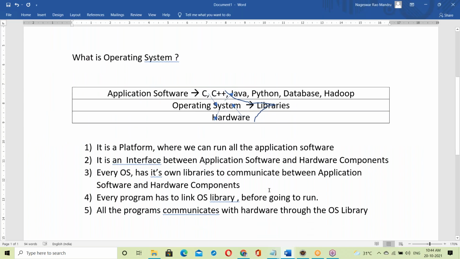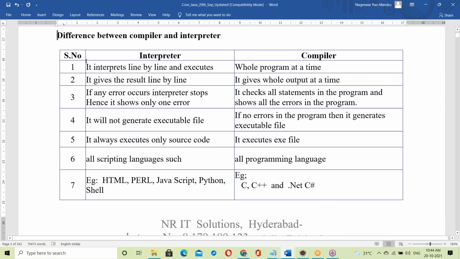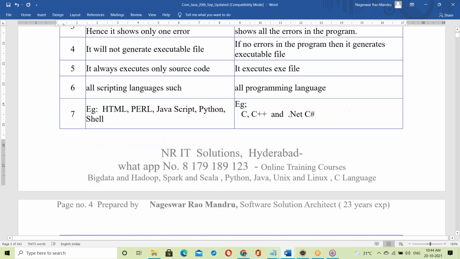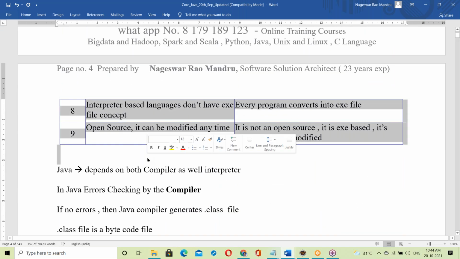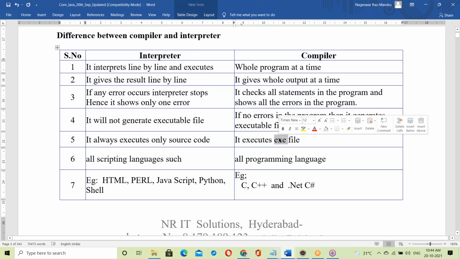Interpreter and compiler, what's the difference between these two? Yes, it is a very big topic, a half an hour topic. Here you're getting the exe file concept also. Compiler is generating one exe file. For interpreter, no exe file.